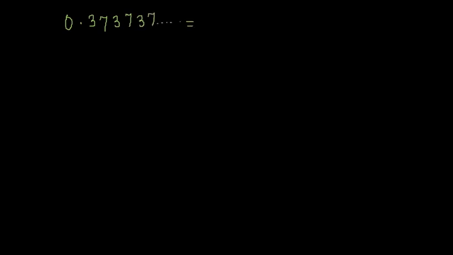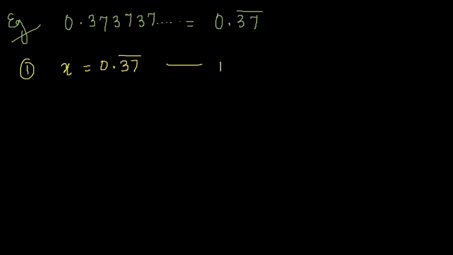Which means this number 37 is repeating. I can write it as 0.37 bar. Bar will be on both the numbers because both are repeating. Now what was our first step? Let it be x. x is equal to 0.37 bar. How many numbers after the point? 2 numbers. So we will write 100x, using 2 zeros, is equal to 37.37 bar.